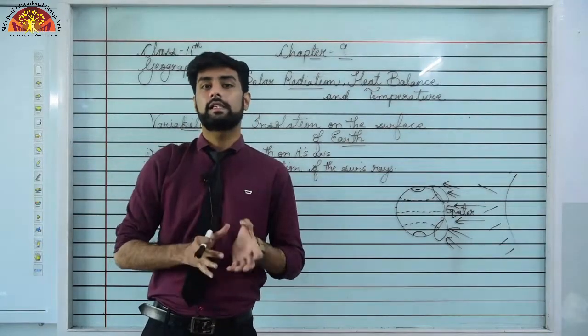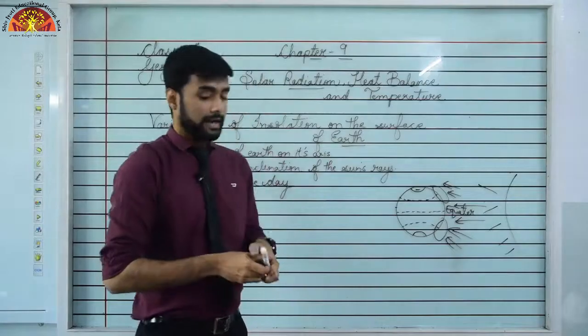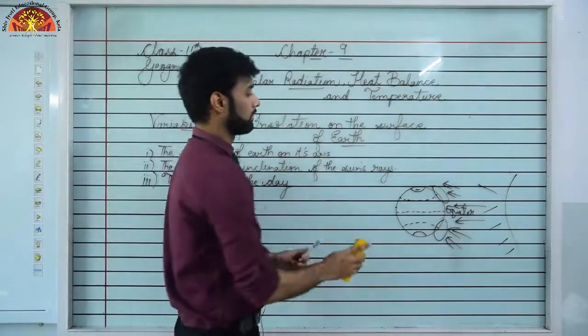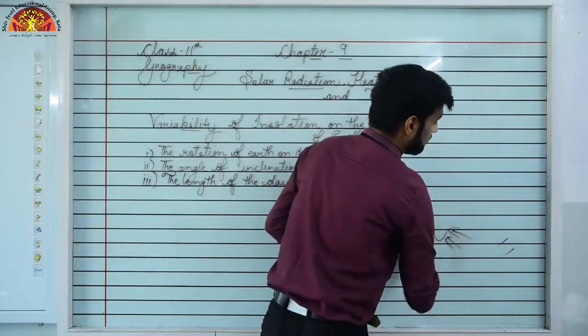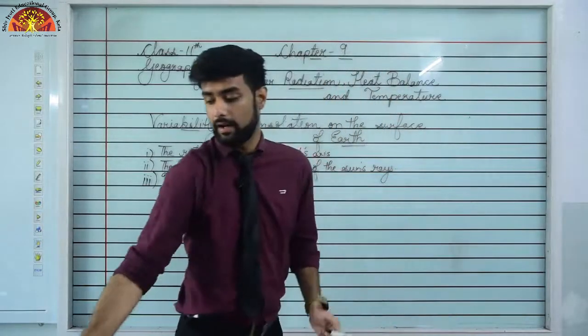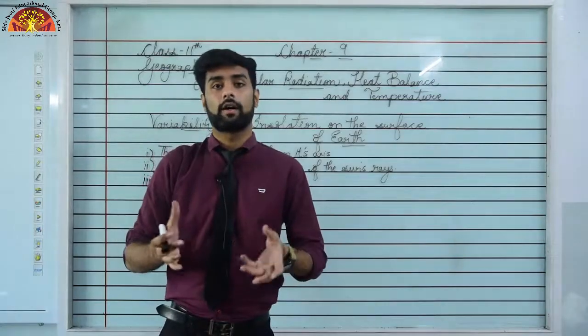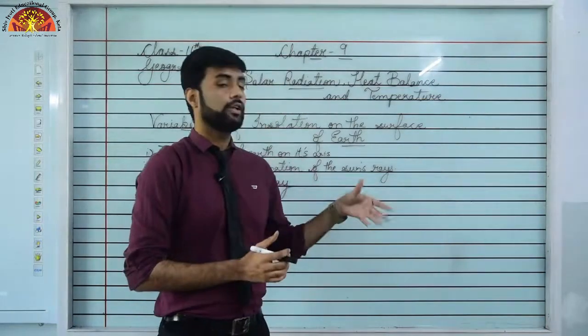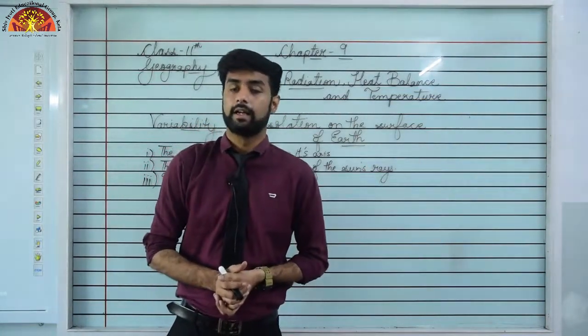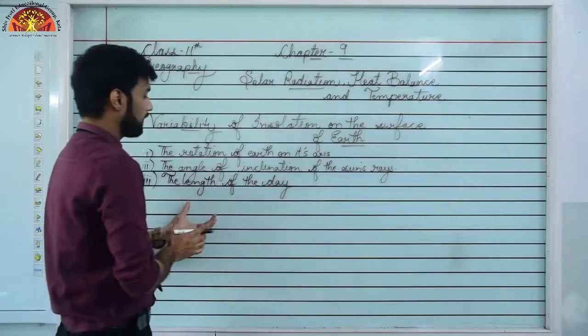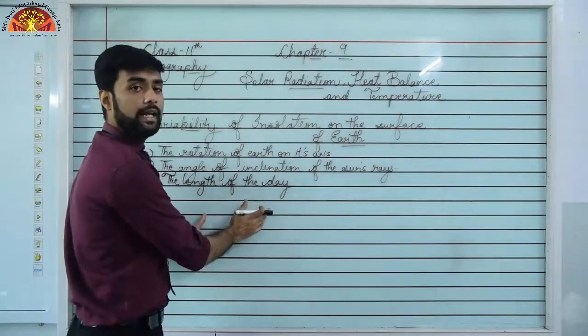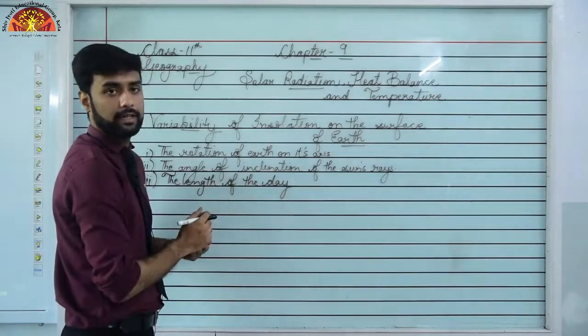But for our convenience, we call it 24 hours. Now, is it the same throughout the year? Are the day hours and night hours that we have the same throughout the year? No students. We know that in summer we have longer hours of day and during winters we have shorter hours of day, correct? So this is the third factor, which means how many day hours we are getting, how many light hours we are getting, okay?